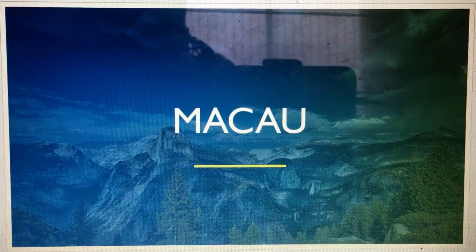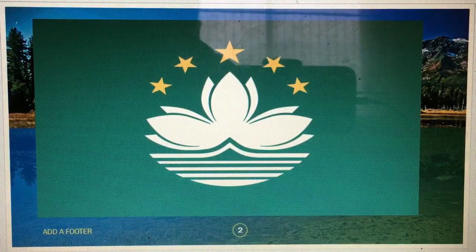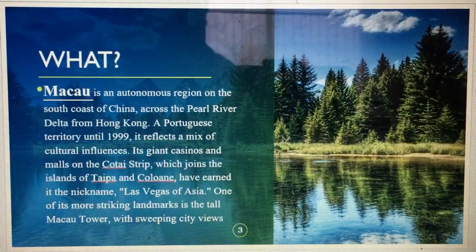Okay, next we have Macau. Here's the flag of Macau. As what I've discussed in China, we will also discuss its physical features, its coast, inland water resources, and its cultural features. What is Macau? Macau is an autonomous region on the south coast of China across the Pearl River Delta from Hong Kong,